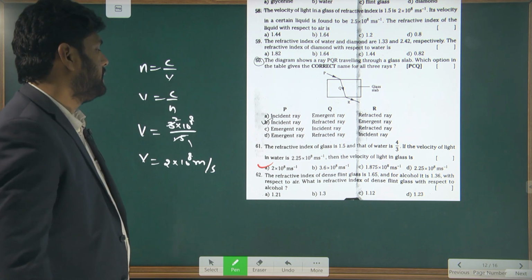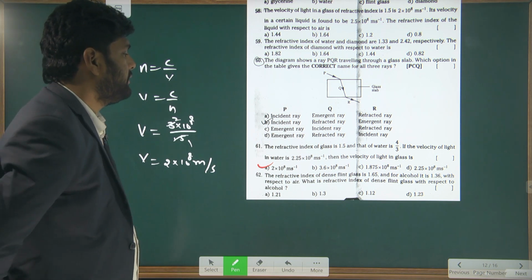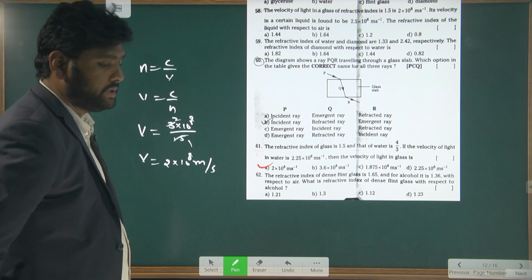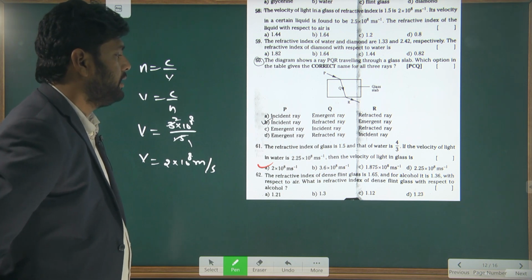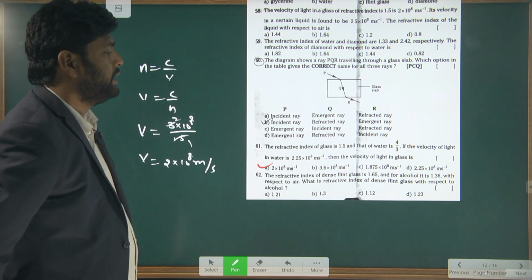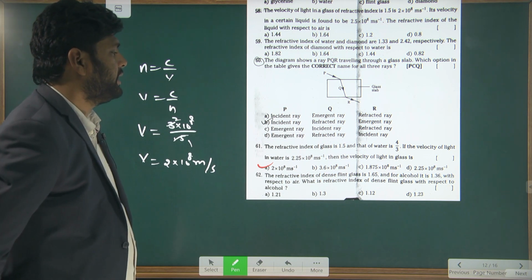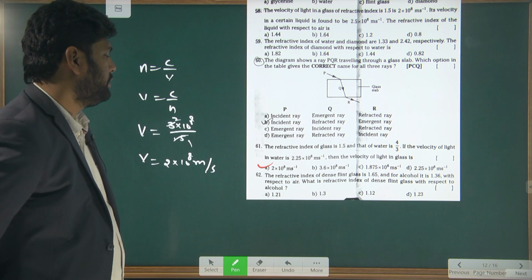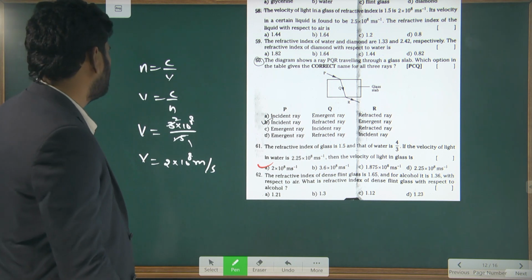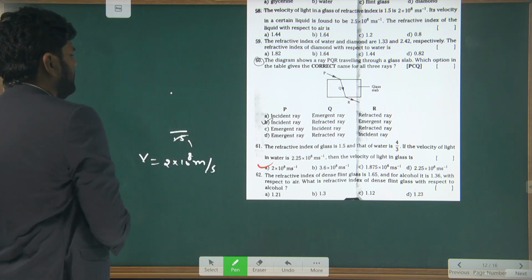And next, the refractive index of the dense flint glass is 1.65 and for alcohol is 1.36 with respect to air. What is the refractive index of the dense flint with respect to alcohol? So this is asking the relative refractive index.